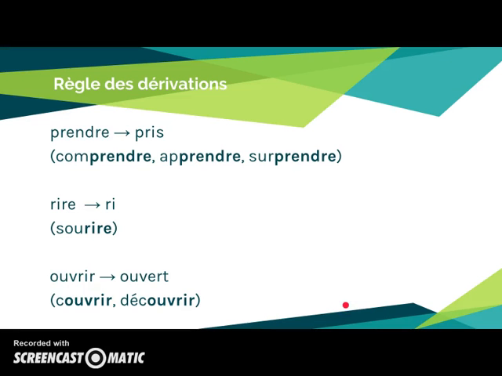Okay, you can expand your vocab and grammar knowledge this way. If we know that prendre becomes pris in its participe passé, then comprendre would become compris. Apprendre, appris. Surprendre, surpris. Okay, if rire becomes ri, then sourire becomes souris. Ouvrir becomes ouvert, so then couvrir becomes couvert. Découvrir becomes découvert.